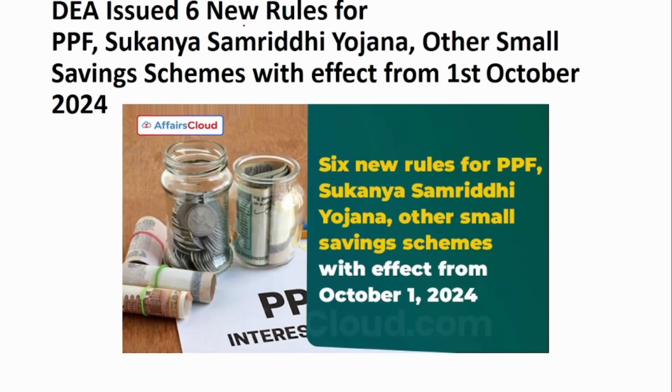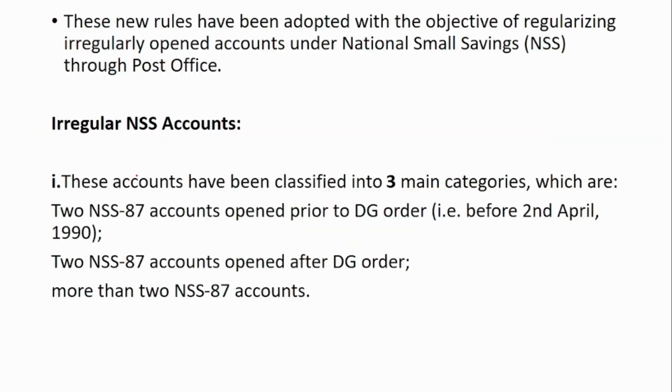The next news is about 6 new rules issued for the PPF, Sukanya Samriddhi Yojana and other small savings schemes with effect from 1st October 2024. This was released by the Department of Economic Affairs. So why have these rules been released?